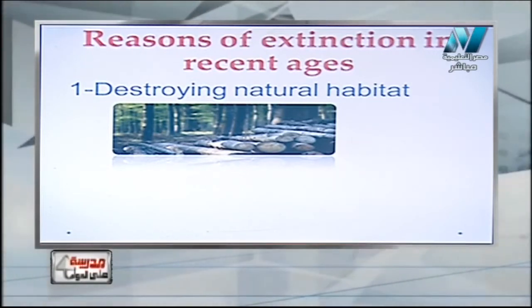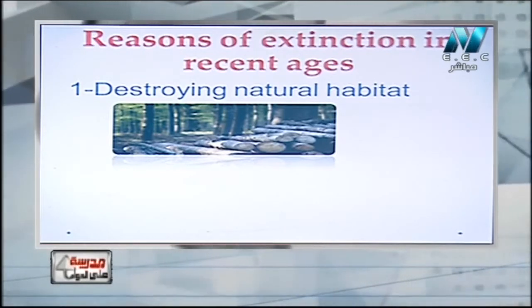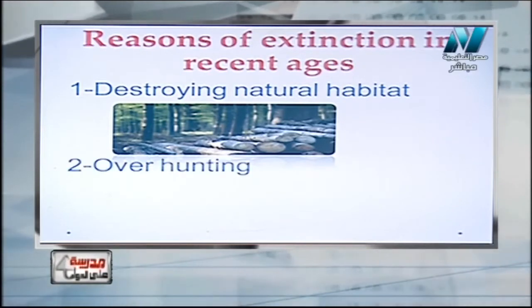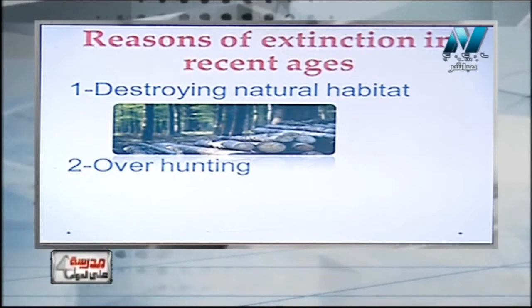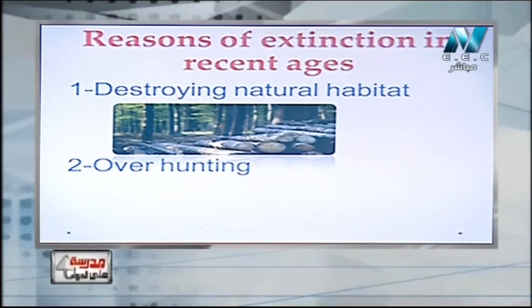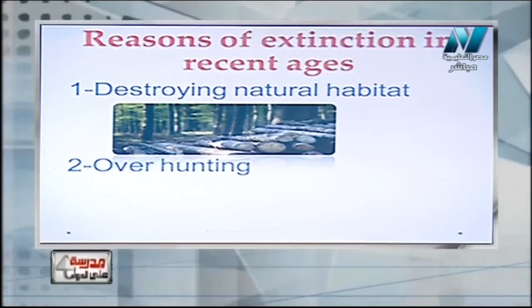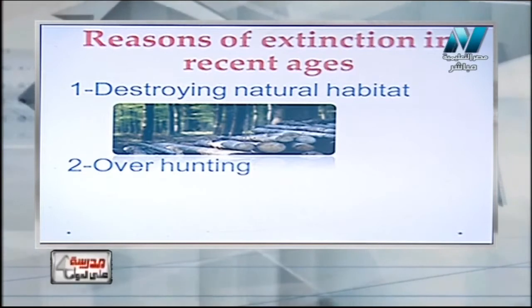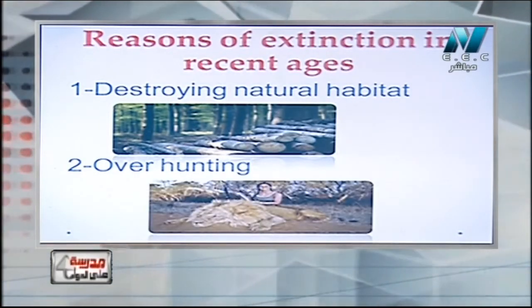So by cutting the trees, a lot of species have no homes, and this may cause extinction of these living organisms. Number two, overhunting. We know that a lot of people hunt animals for their skin or for their fur, for medical uses or for industrial uses, or to wear them. So overhunting is a reason in the recent extinction.